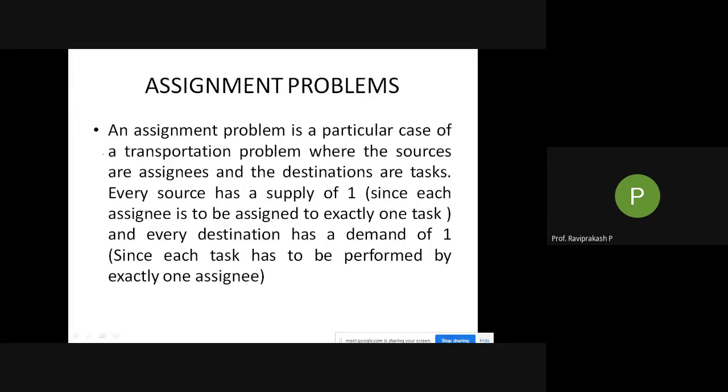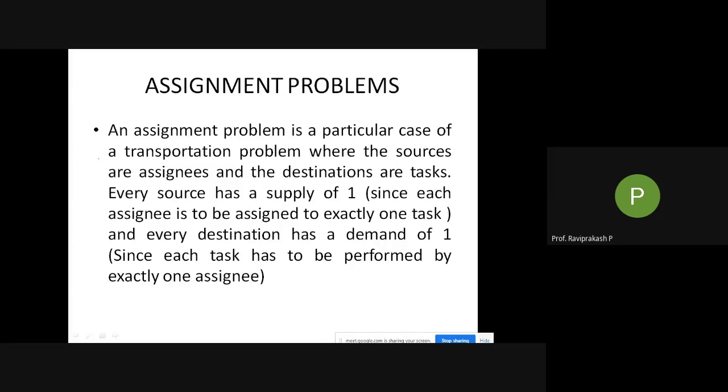Each source has a supply of one, since each assignee is to be assigned to exactly one task. As I gave you the example, three people, three machines. Each person will get only one machine. Here, each source has only one supply, because only one task can be given to one person. And every destination has a demand of one. As you can assign only one person to one machine, similarly one machine needs only one person. Since each task has to be performed by exactly one assignee, I hope you have understood.